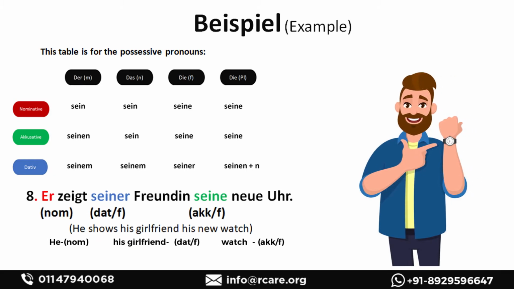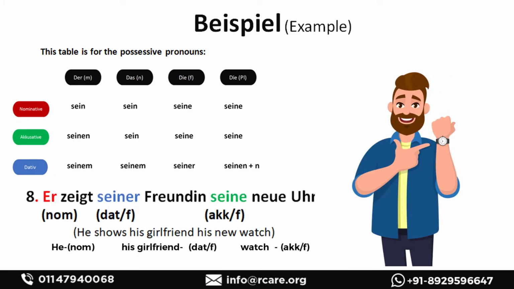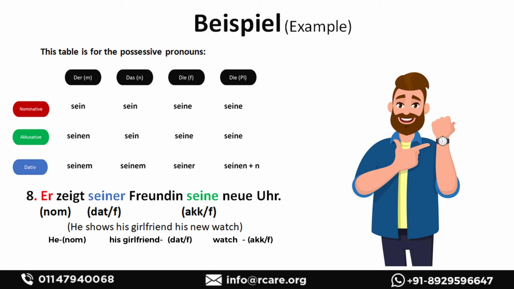Zeigt seiner Freundin seine neue Uhr. Answer is Freundin is in dative case and Uhr is in accusative case. This means he shows his girlfriend his new watch.